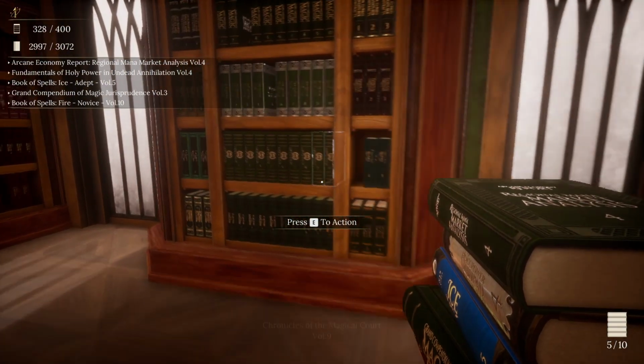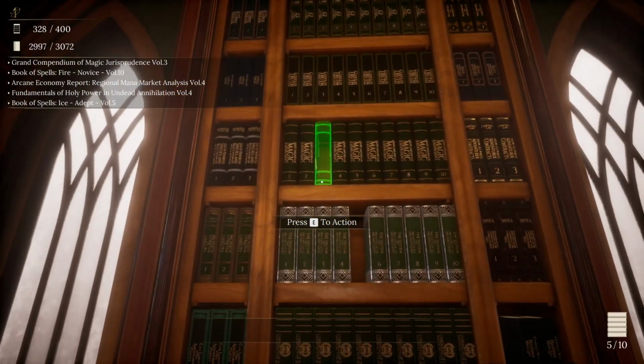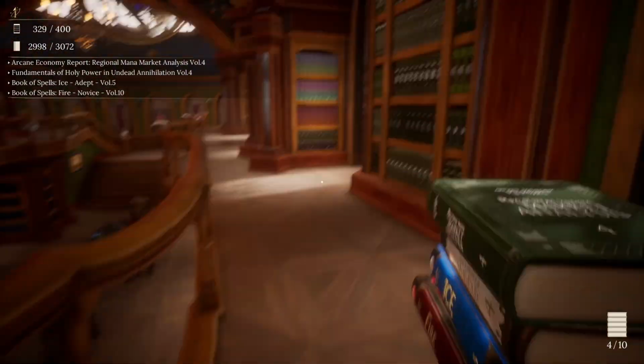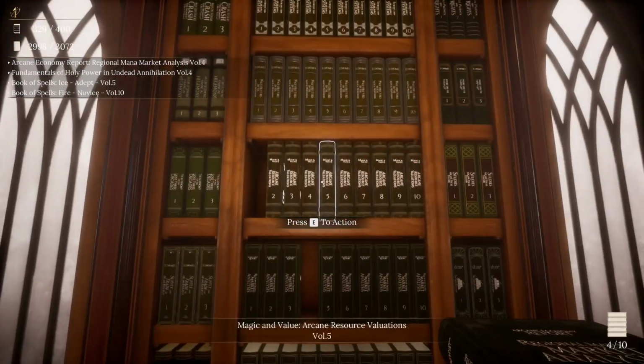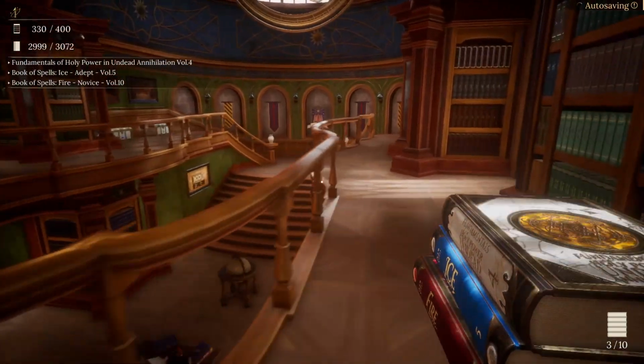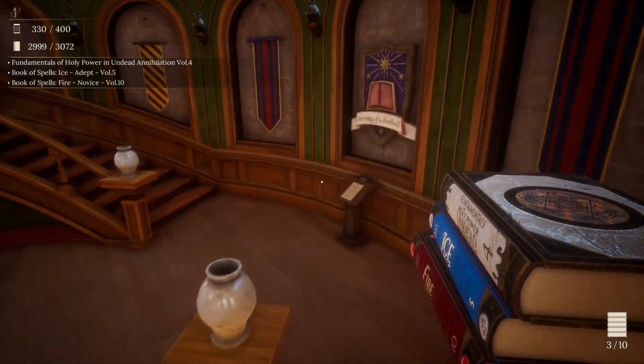And then Grand Compendium of Magic Jurisprudence, Volume 3. We're still missing 1 there. And then Arcane Economy Report, Regional Market Analysis, Volume 4. And we've got Holy and Destruction Magic. Okay, let's get those done.